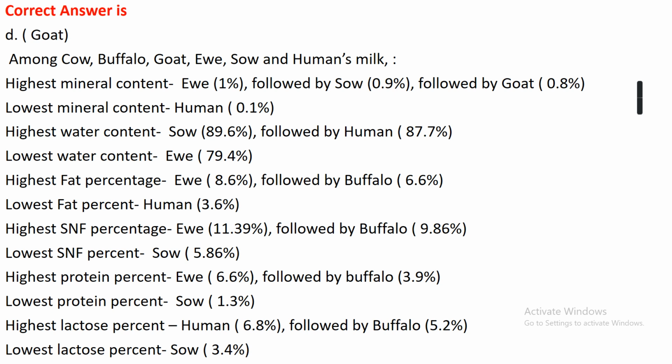Similarly, the highest protein percentage is present in the milk of ewe, that is 6.6%, followed by buffalo, 3.9%, while the lowest protein percentage is present in the milk of sow, that is 1.3%. Similarly, the highest lactose percentage is present in the milk of human, that is 6.8%, followed by buffalo, that is 5.2%. The lowest lactose percentage is present in the milk of sow, that is 3.4%.